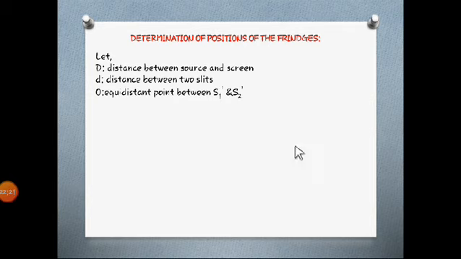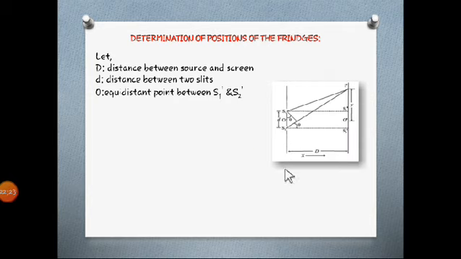So let us see. This is the geometrical diagram. S is the source over here, and S1 and S2 are the two slits. When light is incident on these, suppose we get a point P where both waves are interfering.